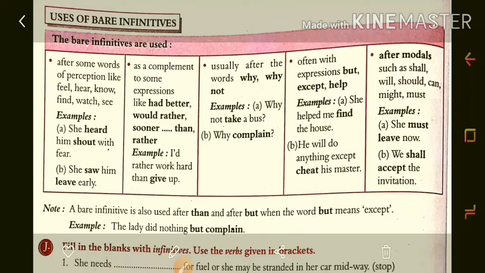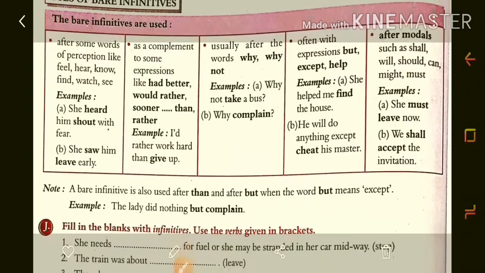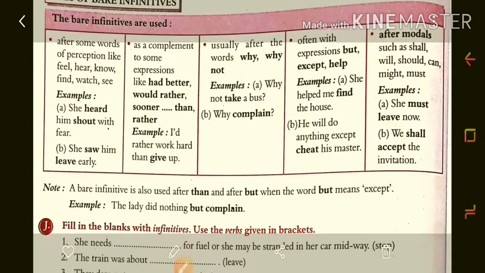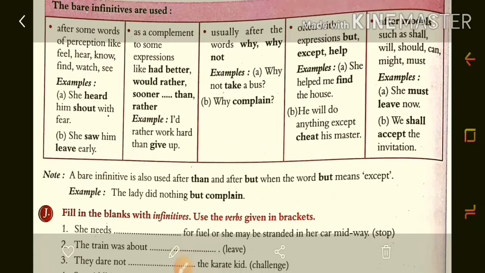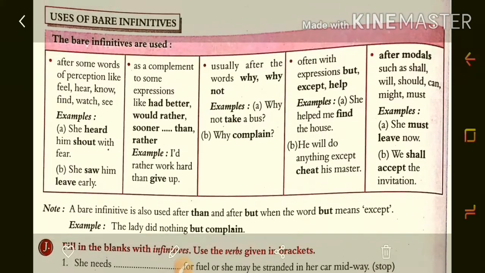For example, she heard him shout with fear. She saw him leave early. Then, sometimes as a complement to some expressions we use the bare infinitive. For example, I would rather work hard than give up. Then usually after the words why not. For example, why not take a bus.